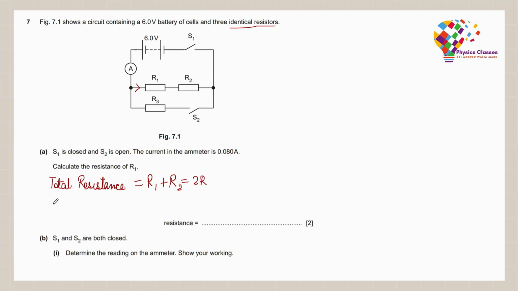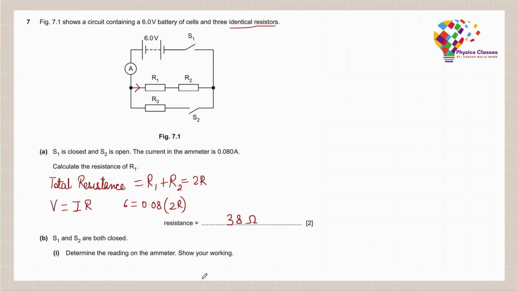Now, if I use the equation V is equal to IR and I apply it on the complete circuit, the voltage has been given to me as 6 volts, current has been given to me as 0.08, and the resistance that we take for this part is 2R. On rearranging this and calculating, my R comes out to be 38 ohms.